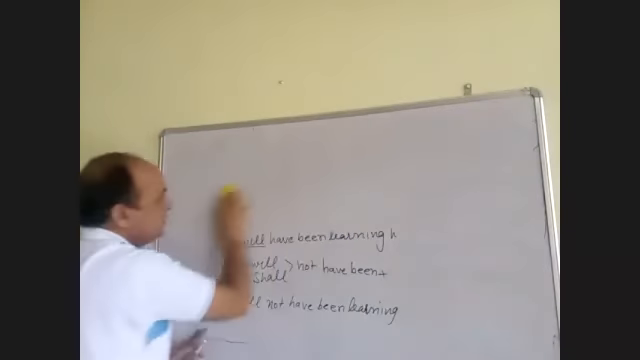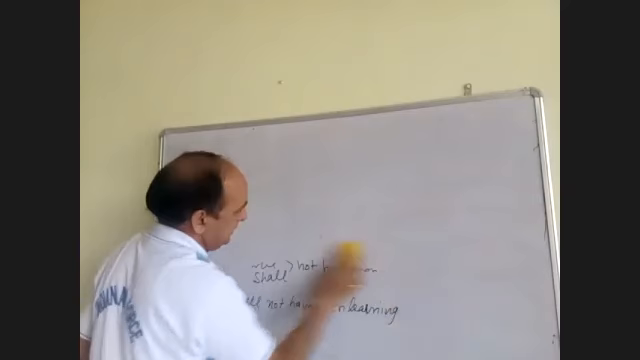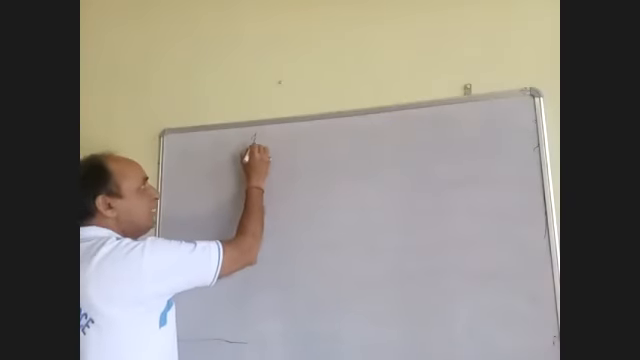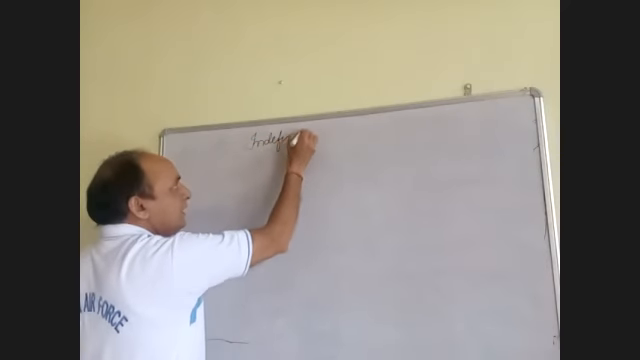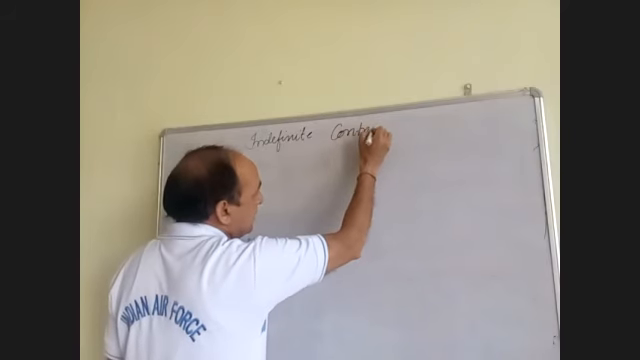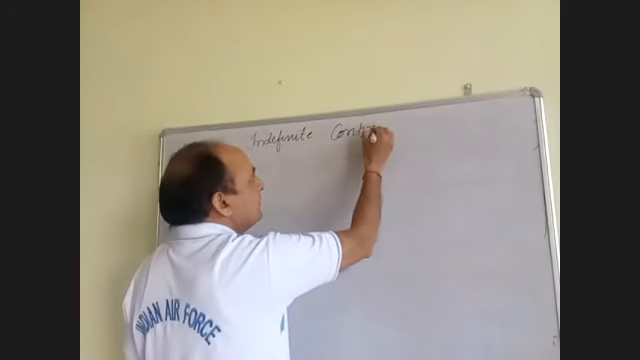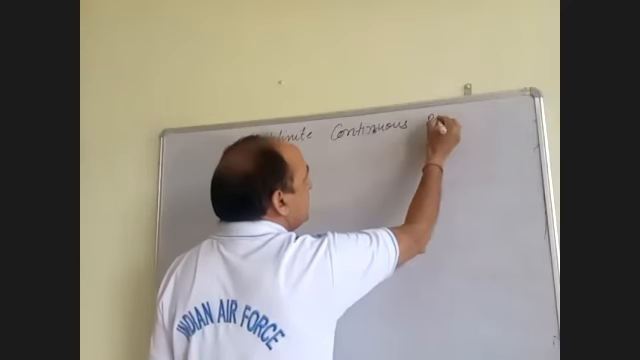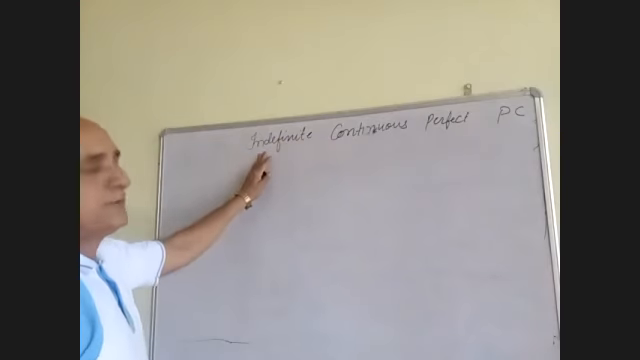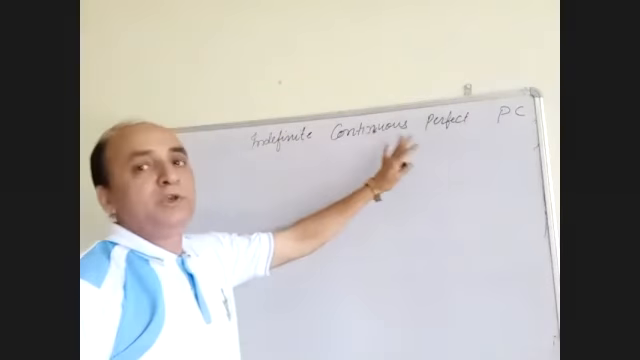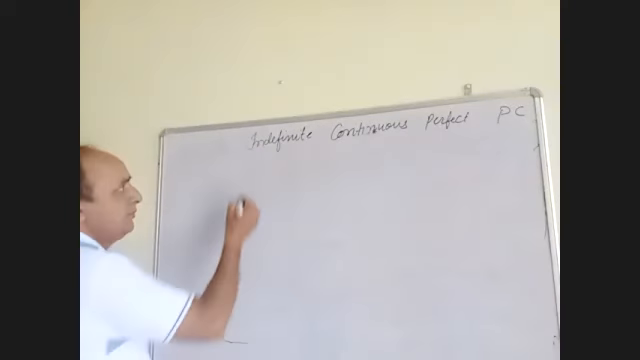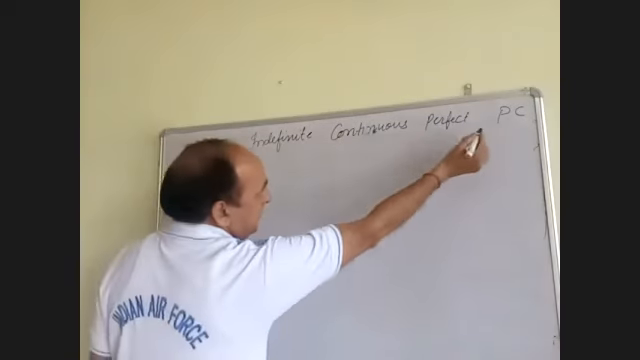Now, what was the pattern actually? How did the sentences form? All four types of tenses we have discussed: indefinite, continuous, perfect, and perfect continuous. These four types of sentences in each tense, we discussed for present, past, and future.